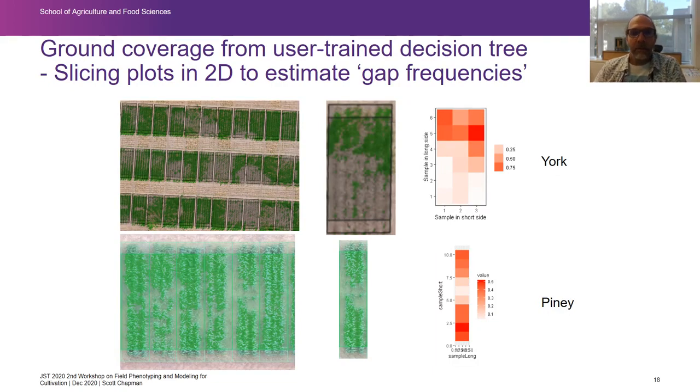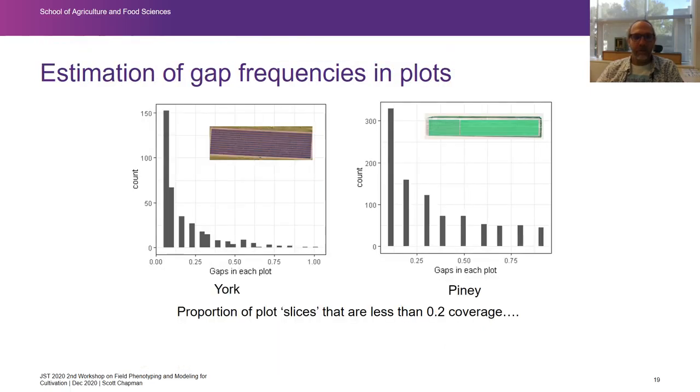And if we start slicing a plot up in 2D, these are particularly bad plots. I think most people would pretty much eliminate these plots from any kind of analysis, but it's to give you a feeling for the variability here. If you look at the ground cover here and you estimate ground cover and slice this plot up, you can see that there's variation in ground cover across the plot. And that's at York, and this other one's at Piney. So these are the two sets of trials I just showed you. And so by slicing these up, we can actually investigate variability within the plot as well as across the entire field and see whether we can adjust for that.